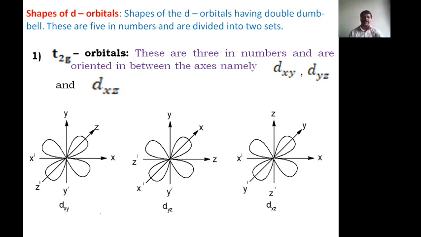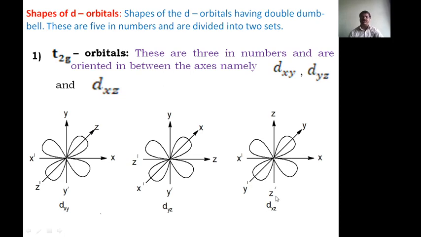The dyz has one lobe touching the positive directions of y and z and another the negative directions of y and z. The other lobes touch the positive y direction with the negative z direction, and the positive z direction with the negative y direction. This is dyz.